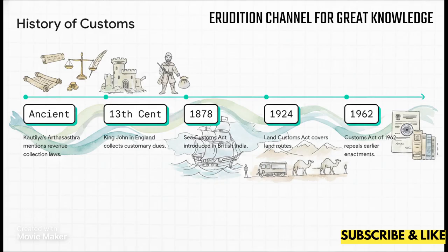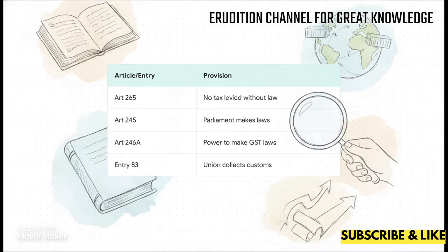If you jump over to 13th century England during the days of King John, customary dues were basically protection money. Yeah, local sheriffs collected it from foreign traders in exchange for police service. Eventually, the British brought a formal system to India with the Sea Customs Act of 1878, followed by the Land Customs Act in 1924. Independent India eventually consolidated everything, repealing those older British-focused enactments to pass the Customs Act of 1962.